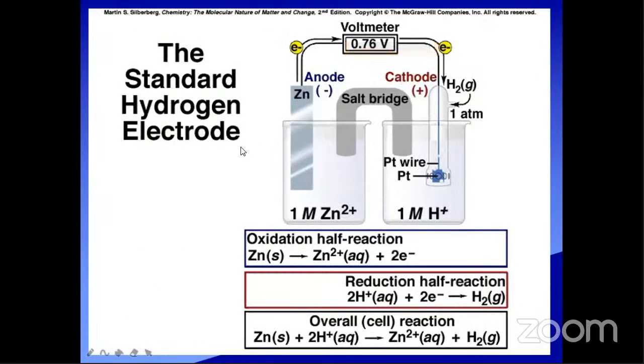See this one. This is the standard hydrogen electrode, which is used to calculate the electrode potential of another electrode. This is a reference electrode, and by keeping this constant, we can calculate another electrode's potential. This is a platinum wire, actually a platinum foil. A small foil is there.